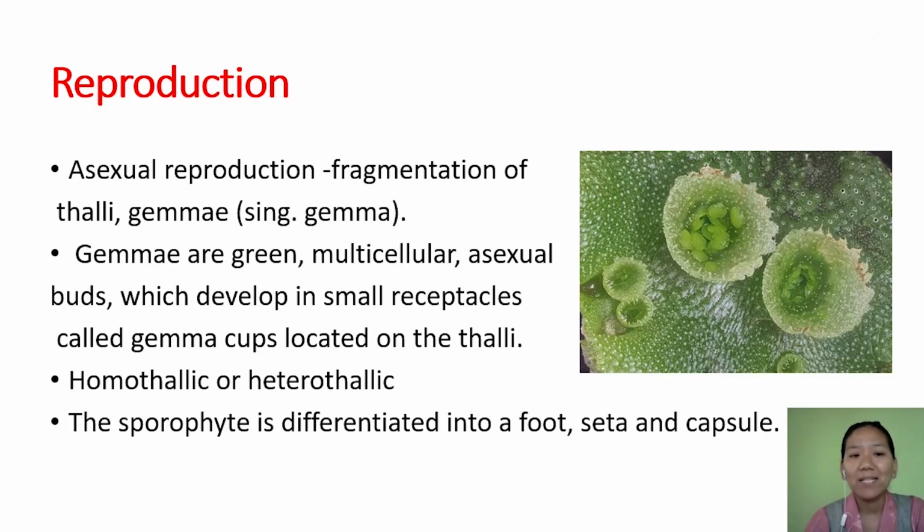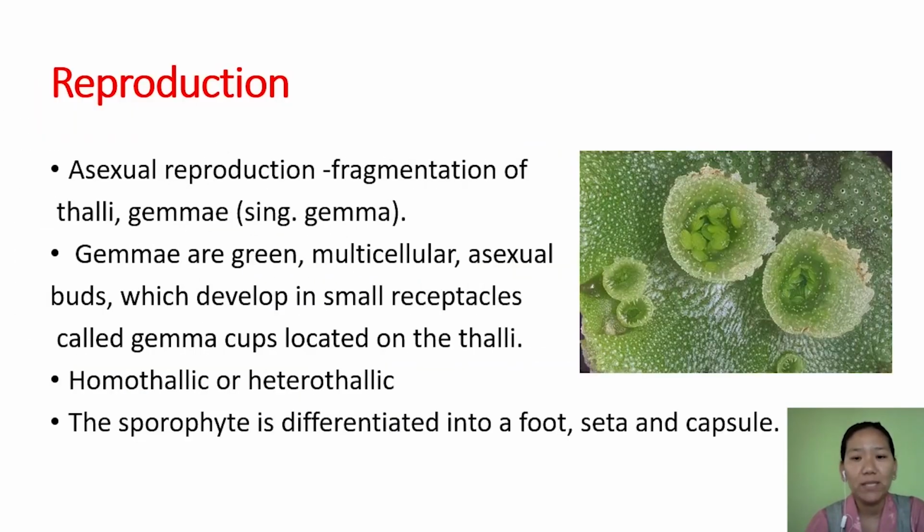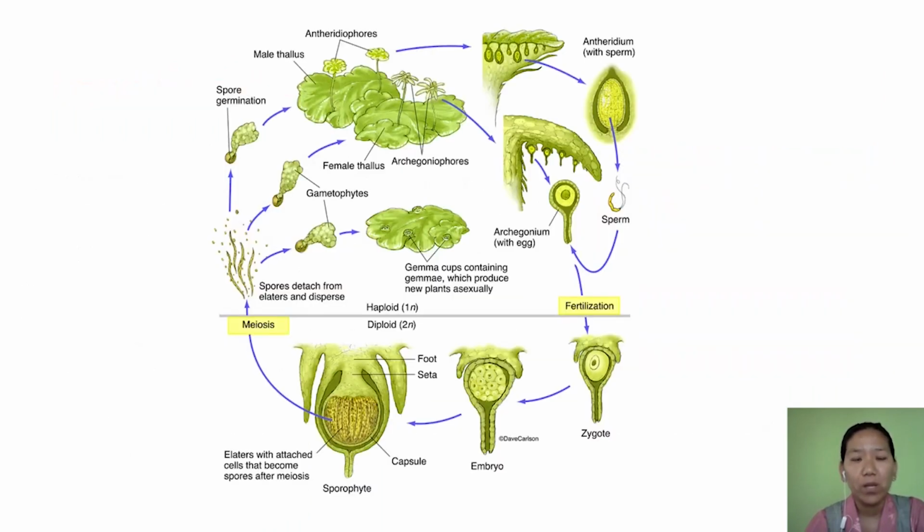The thallus can be homothallic or heterothallic, and the sporophyte body in them is differentiated into foot, seta, and capsule. Here, foot, seta, and capsule.